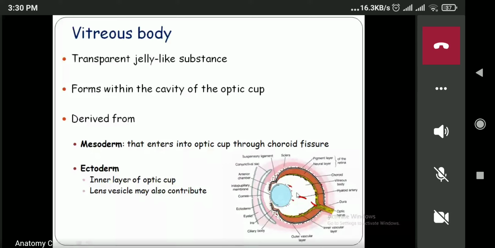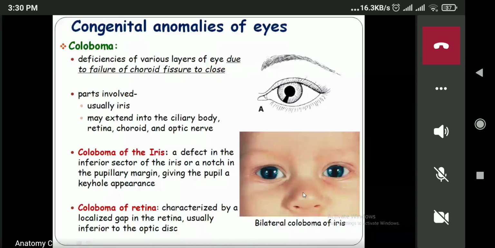Now we'll move to the congenital anomalies of the eyes. So what do you mean by coloboma?